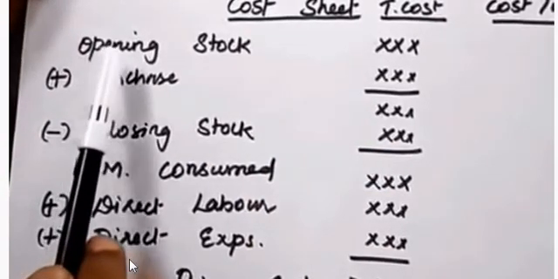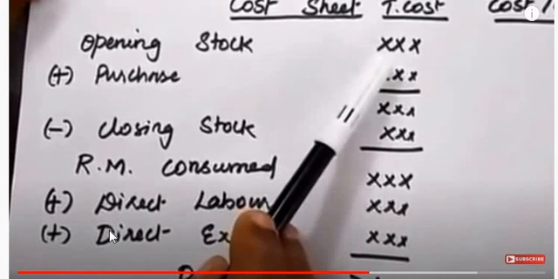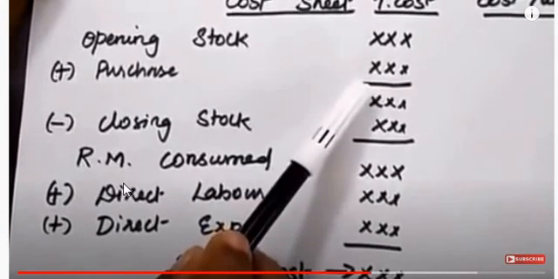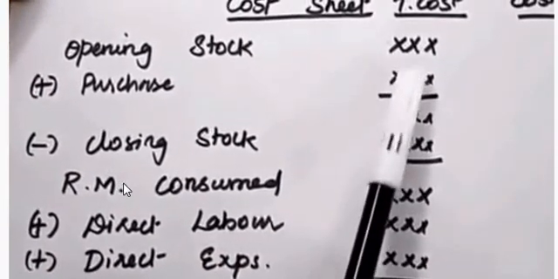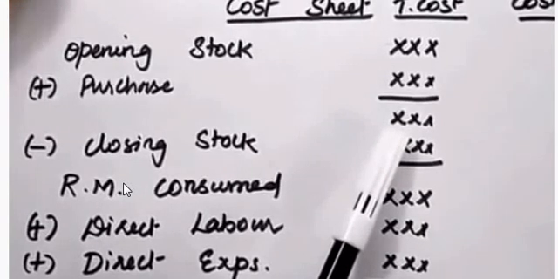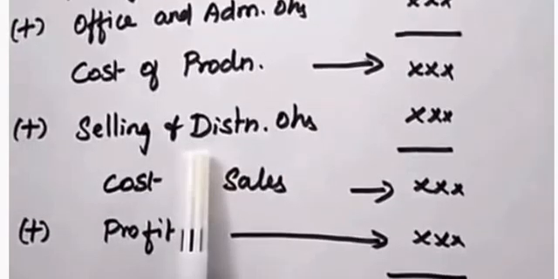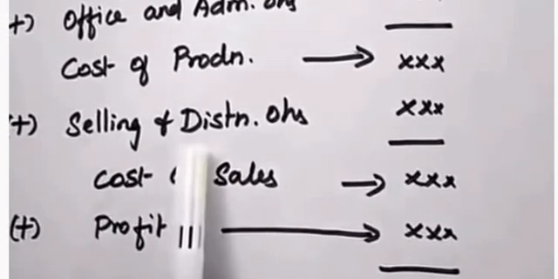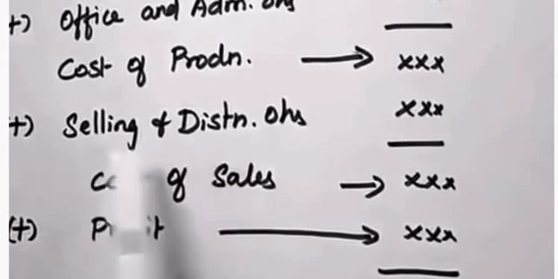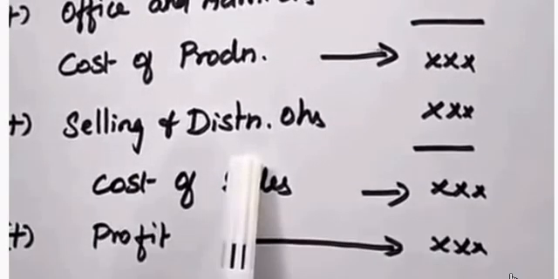First we need to take the opening stock. That is, last year's closing stock will be the opening stock for the current year. And in the current year, if we made any additional purchase, we need to add that along with the opening stock. And then after manufacturing the product, if we have any unused packing, delivery van, delivery charges, advertisement, salesman salary, salesman commission, agent commission, all these things are called indirect expenses.